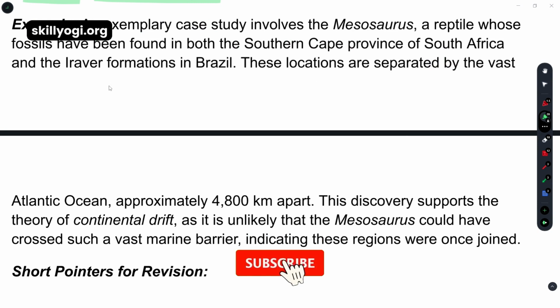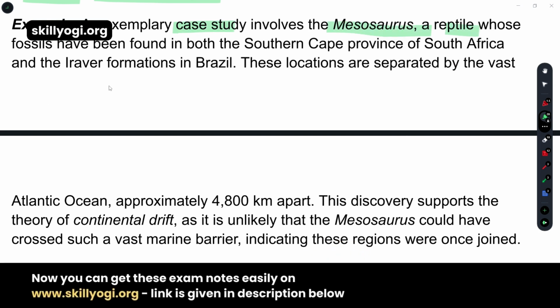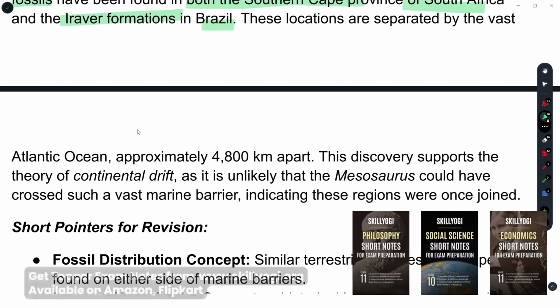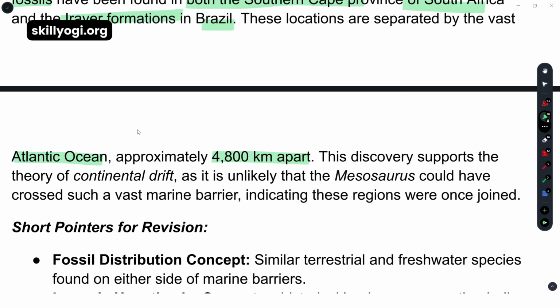So what is given as an example? An exemplary case study involves the Mesosaurus, a reptile whose fossils were found in both the southern Cape Province of South Africa and the Irati formations in Brazil. These two places both have this reptile, and the locations are separated by the vast Atlantic Ocean, approximately 4,800 kilometers apart. But this discovery supports the theory of continental drift.